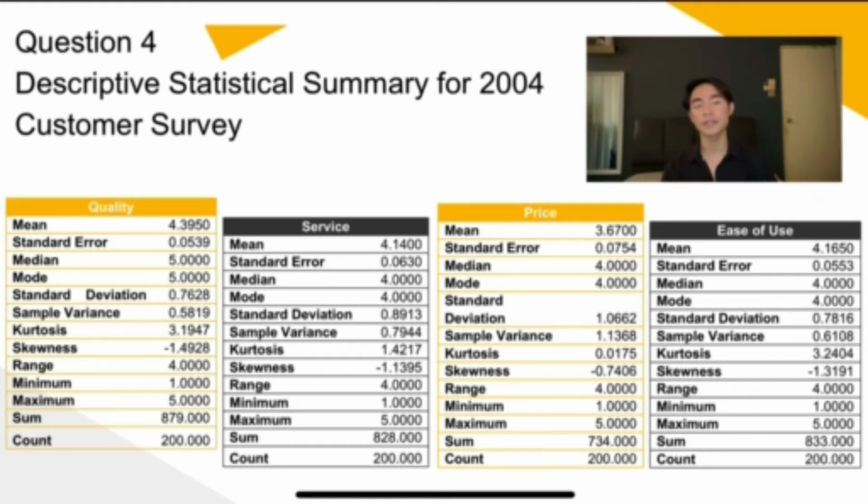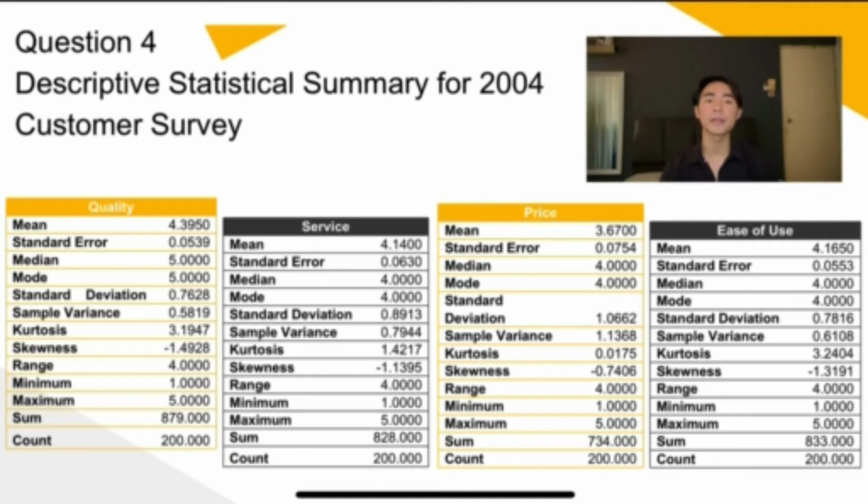As for the kurtosis, if it is larger than 3, it means that the data is more concentrated around the mean. This also means greater risk of occasional extreme outcomes. However, if the kurtosis is less than 3, it means that the dataset has lighter tails than a normal distribution, which also means less in the tails. Based on the data, the kurtosis for quality and ease of use are larger than 3. Meanwhile, the kurtosis for price and service data are less than 3.